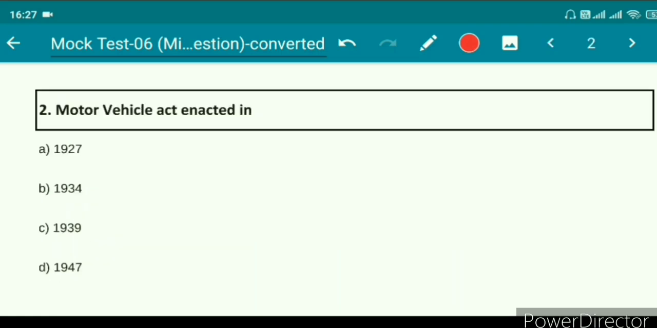Question number 2. Motor Vehicle Act enacted in option A 1927, option B 1934, option C 1939, option D 1947. So the right answer for this question is option C, 1939.